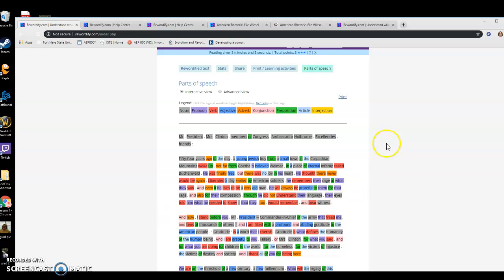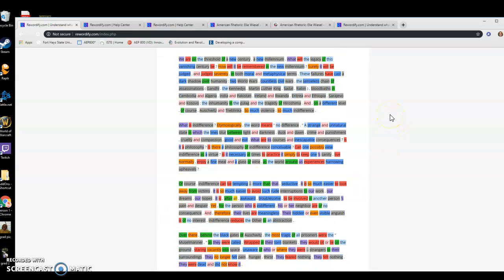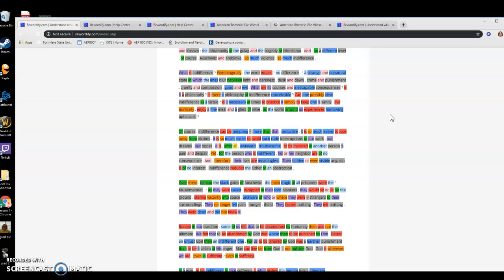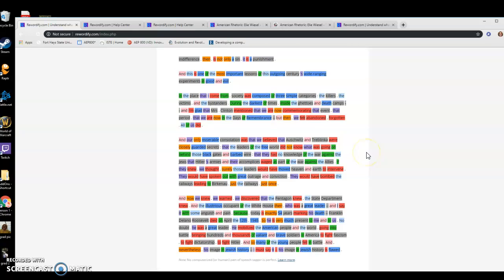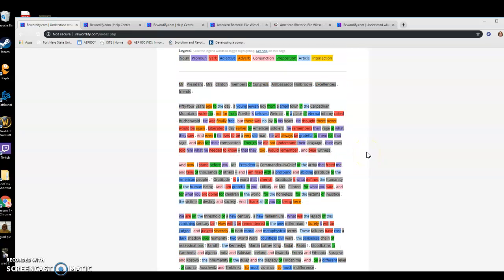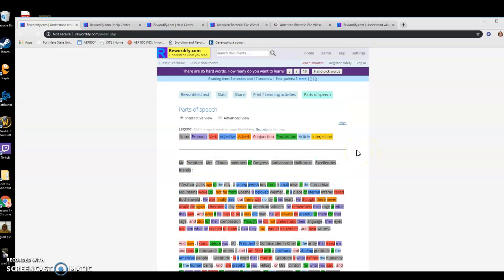There's even a section on parts of speech, which I thought was a really neat feature. It's helpful to have students look through that if you are using a text to teach parts of speech, or if you just want to give them that extra practice to be able to identify within a more natural, authentic way of learning.